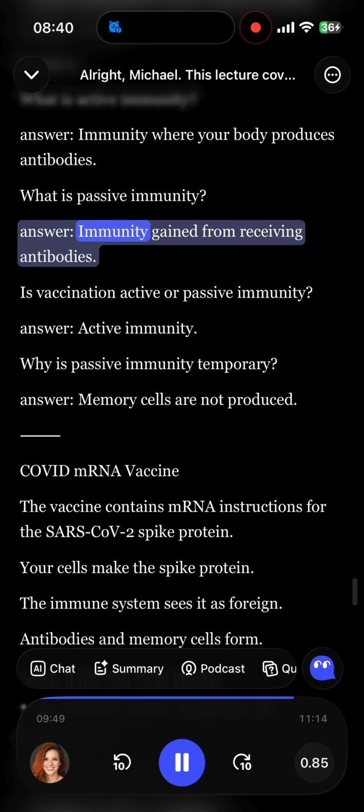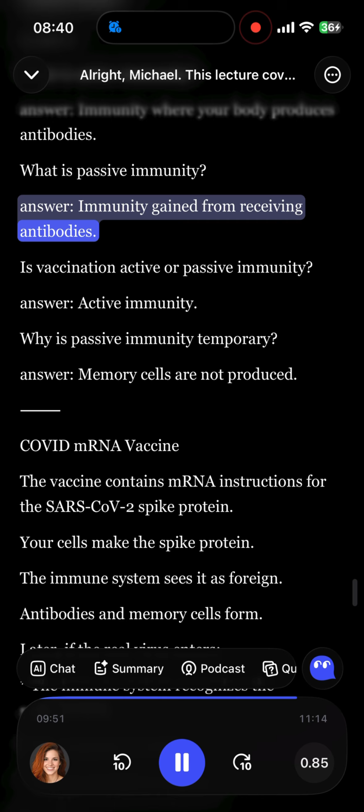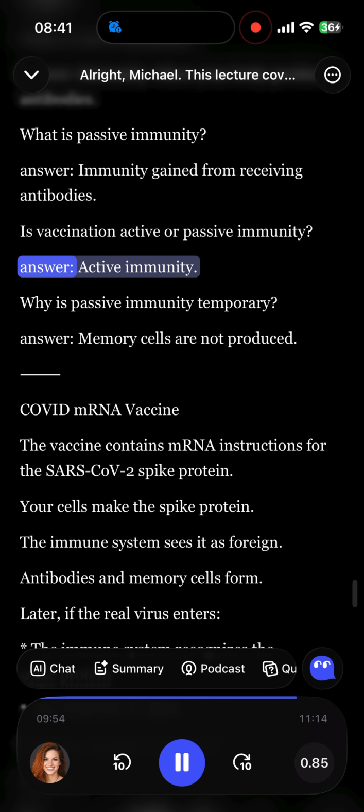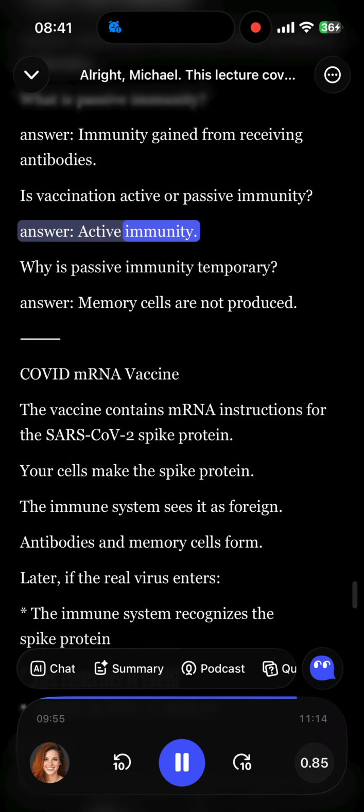Is vaccination active or passive immunity? Answer. Active immunity. Why is passive immunity temporary? Answer. Memory cells are not produced.